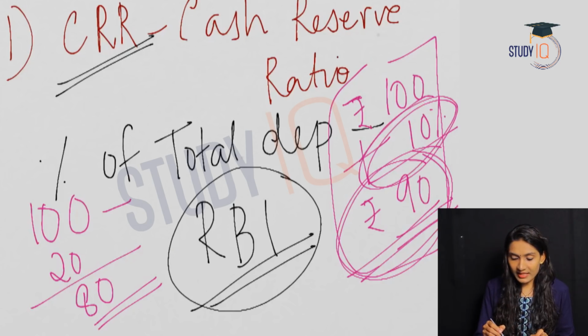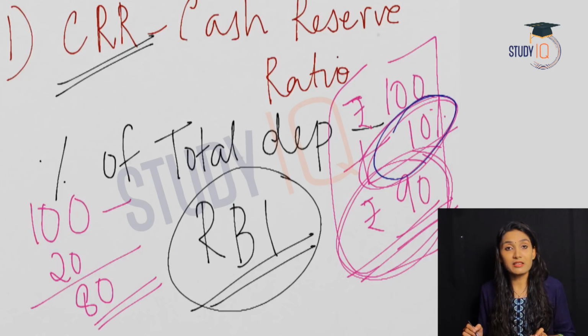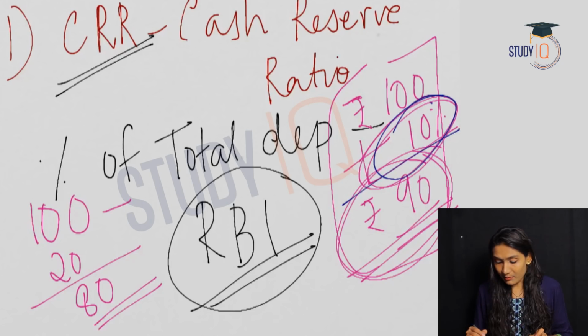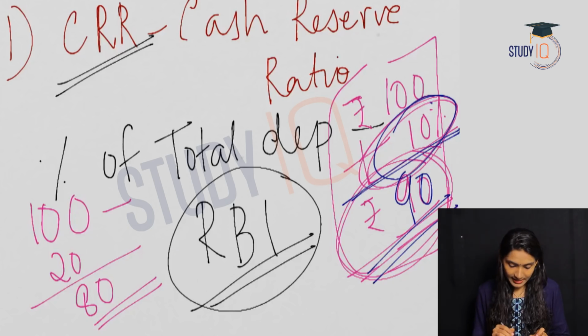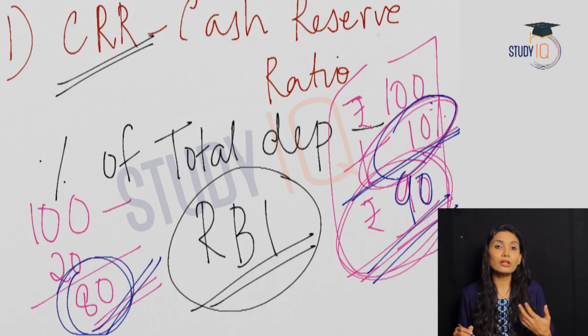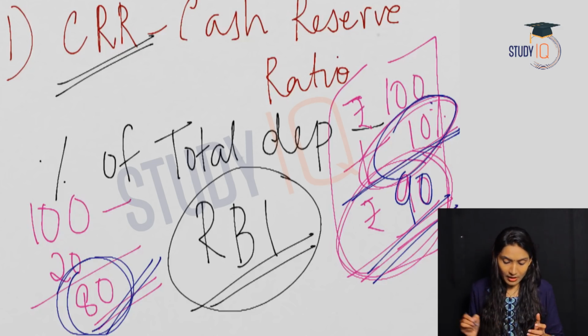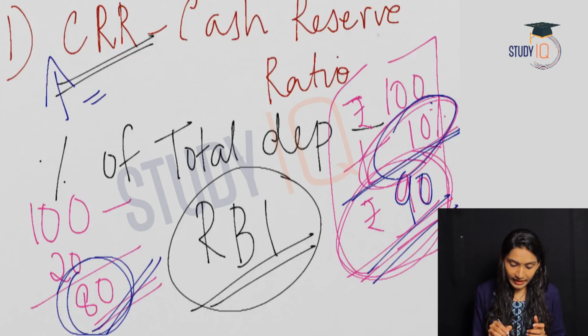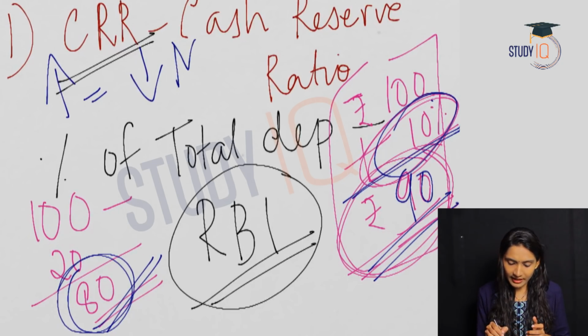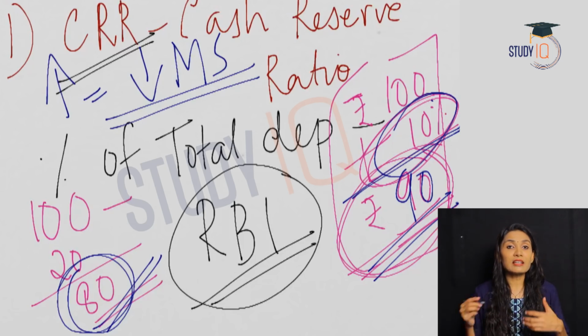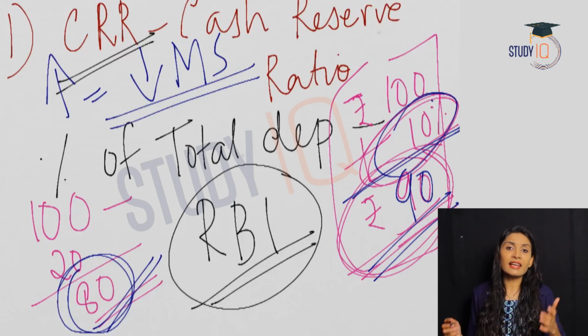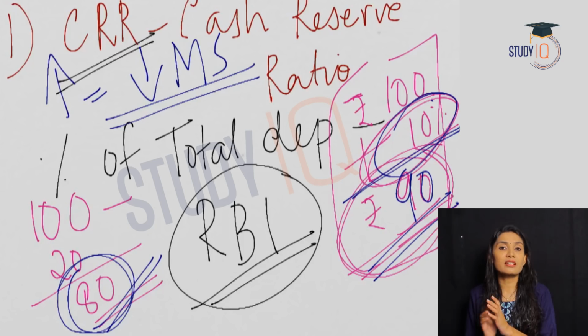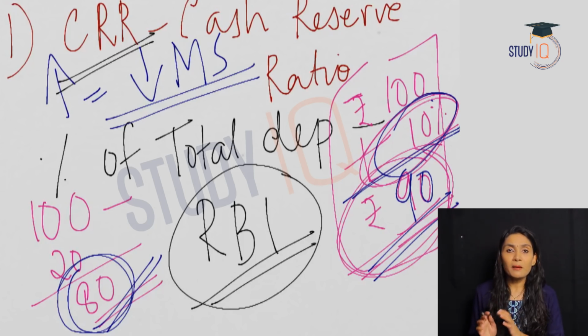In the previous example, the cash reserve ratio is 10 and the money banks have for lending is 90. But in the second example, the bank now has only 80 rupees for lending purposes. So, what does it mean? An increase in the cash reserve ratio can decrease the money supply in the economy. So, whenever the Reserve Bank of India increases the cash reserve ratio, its intention is to decrease the money supply.